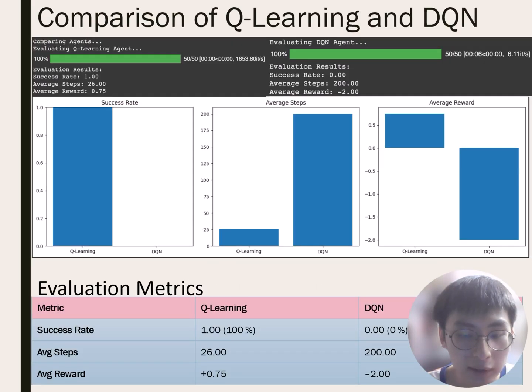Our next slide shows our comparative results for Q-learning and DQN. Q-learning has a 100% success rate with a 26-step average, which is optimal, and a 0.75 average reward, while DQN achieved only a 0% success rate, a 200-step average at the limit, and a negative 2.0 average reward. The DQN exhausts our step limit without finding the goal, accumulating only penalties.